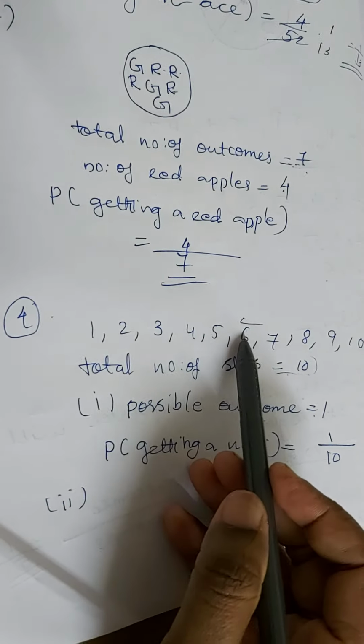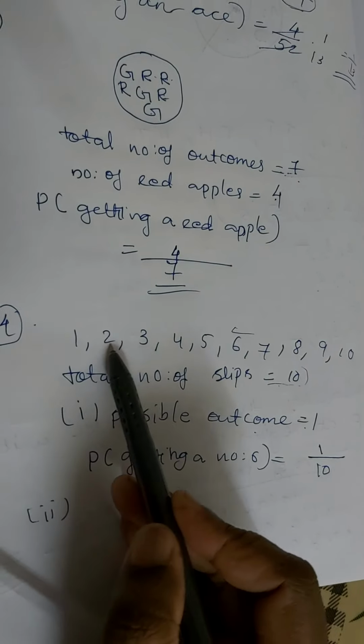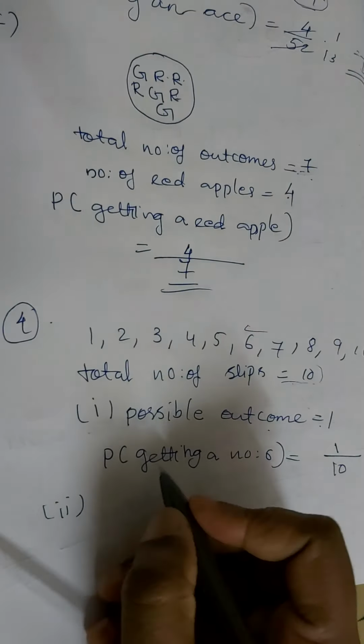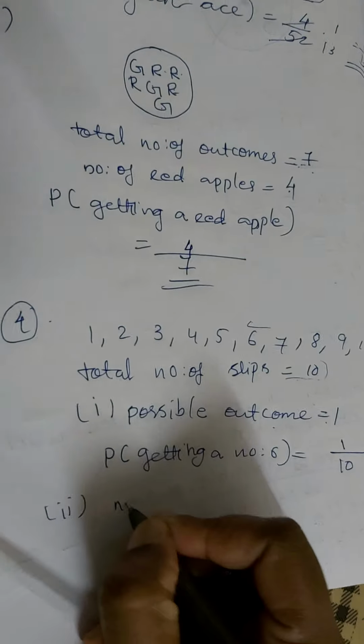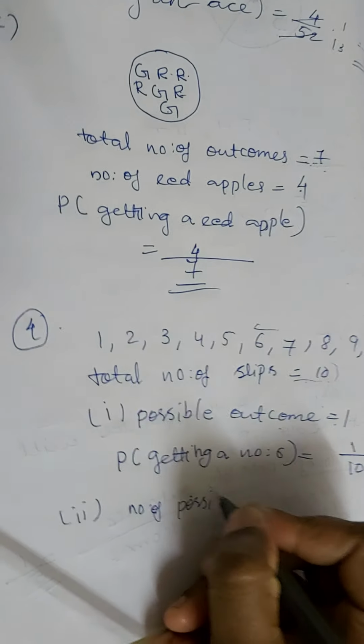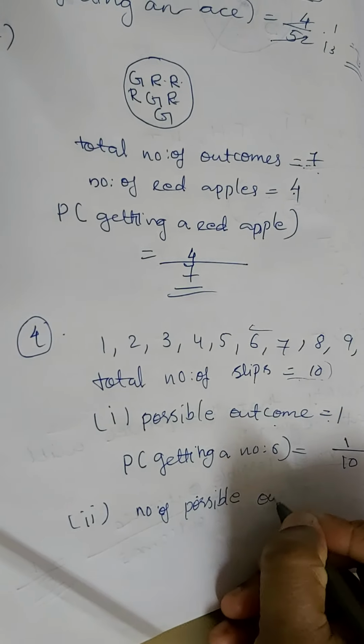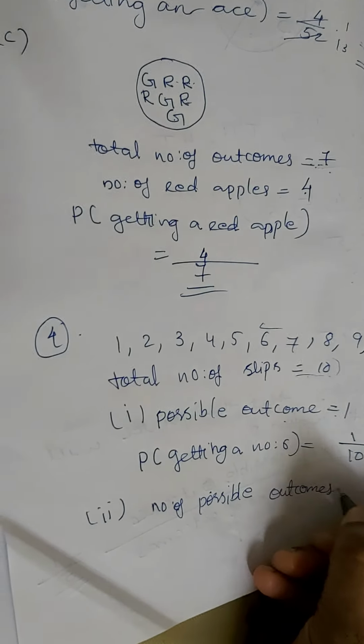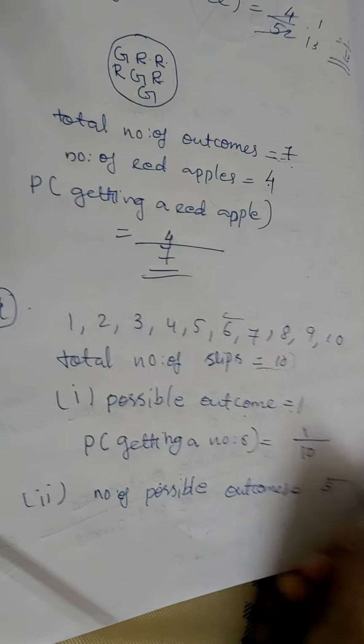Okay. Next, second part. Getting a number less than 6. So less than 6, how many numbers are there? 1, 2, 3, 4, 5 numbers are there. So number of possible outcomes is equal to 5.